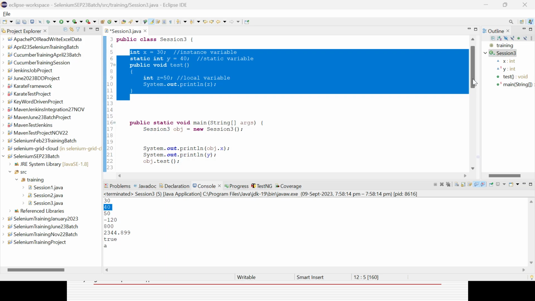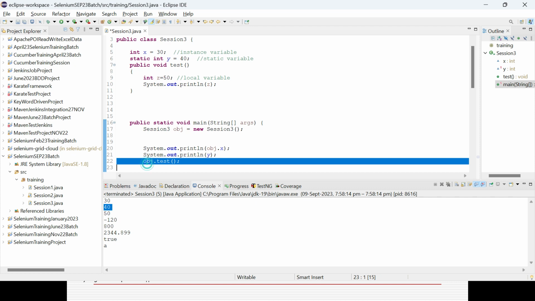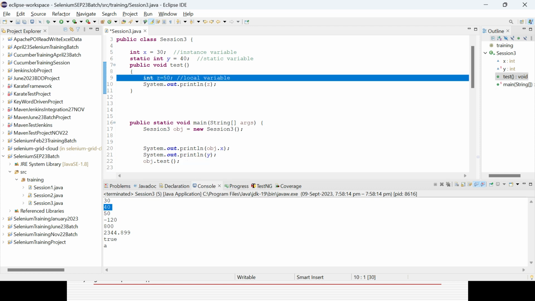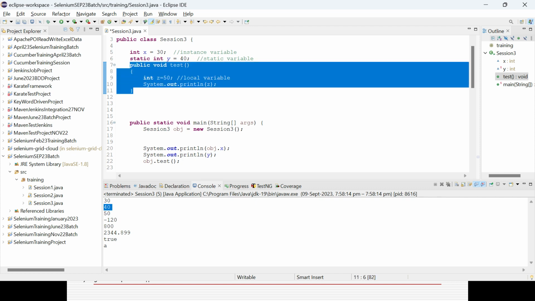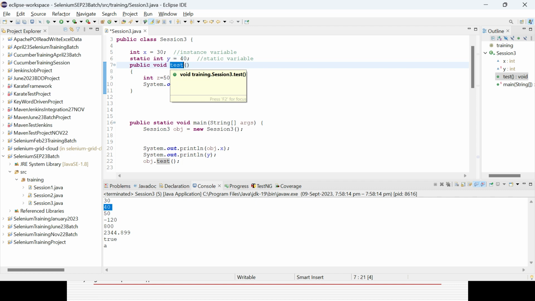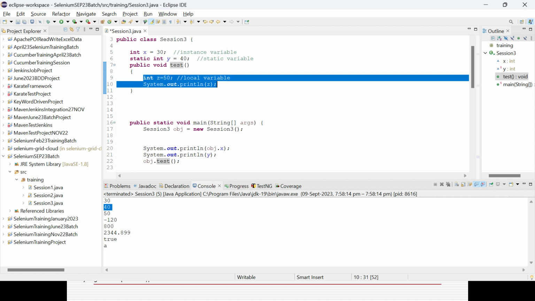And for the local variable, we can use object dot method, object dot test. Yeah, this is the local variable, because a local variable I cannot access directly. Anyway, it is not possible. But here, as I have used the method and am calling that method, that is the way I am able to manage it. I have just given it as an example. A local variable is only accessible within the local method, not outside it. But here I am calling the method, not the local variable. The method has the local variable predefined, that is the reason it's coming.